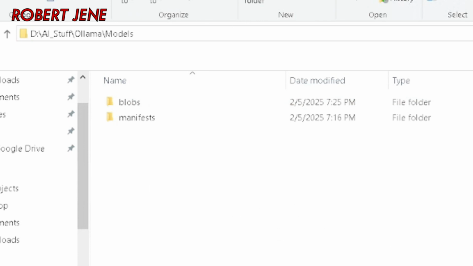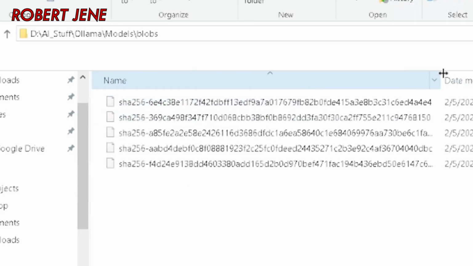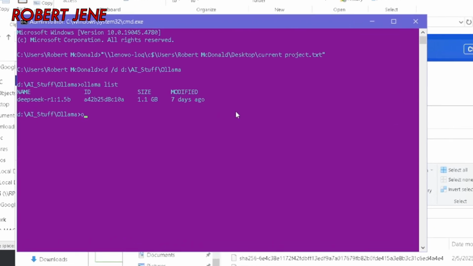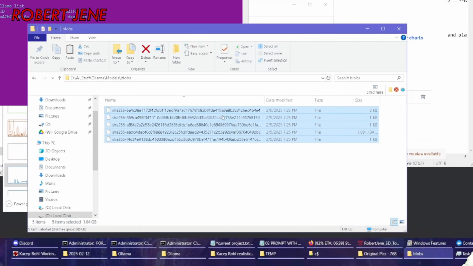Don't put anything in this folder because Ollama, when it downloads a model, will make this blobs folder and manifests. And you see, here's the ones I've downloaded. And if I do Ollama list, it shows you this model, which is 1.1 gigabyte, makes these 5 blob files. And there's this one big one with the main model in there.